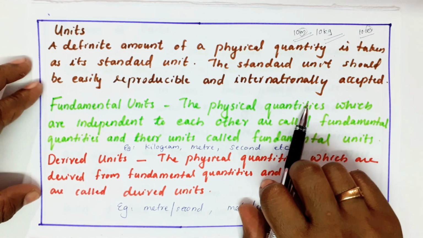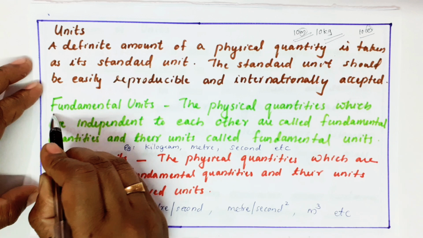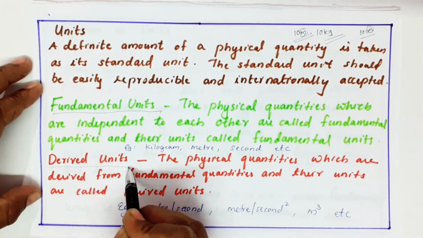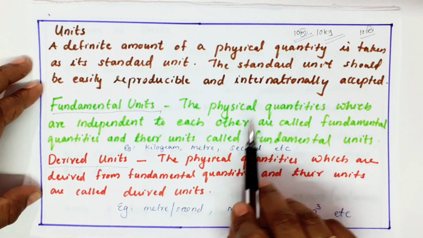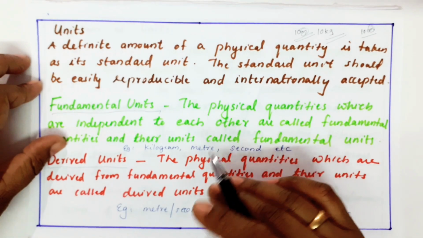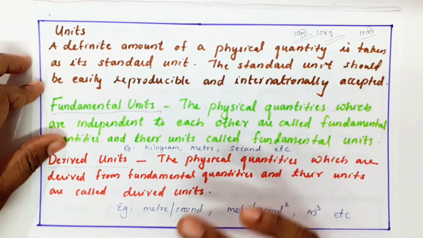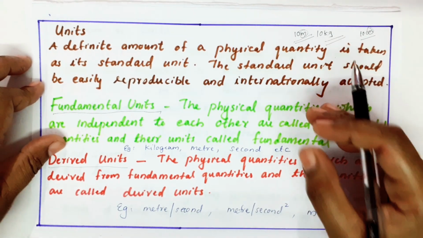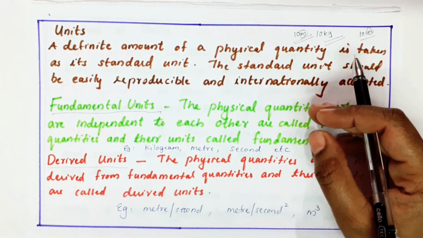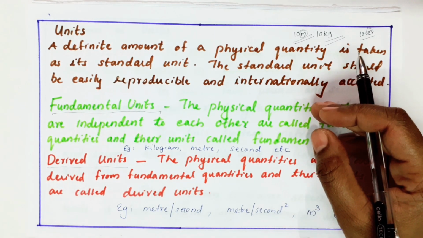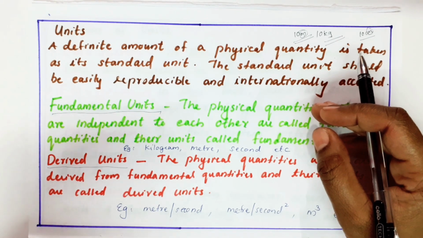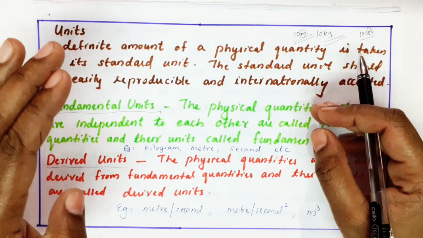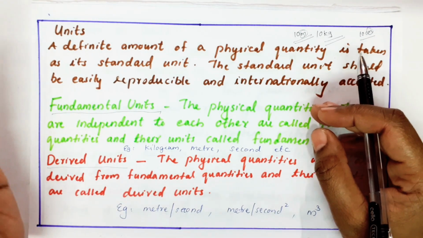Actually, the units are classified into two. One is fundamental units. Next is derived units. I used to say fundamental units are like the alphabets of English, A, B, C, D. But derived units are like the words of English. With fundamental units only, we can make derived units. So in physics also, we have taken a few quantities as the basic quantities. They won't depend on other quantities.